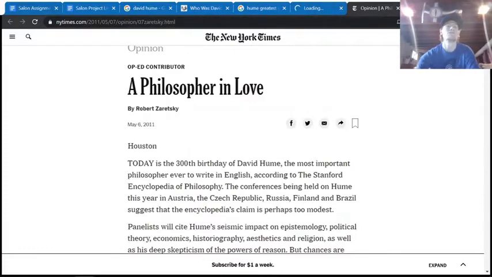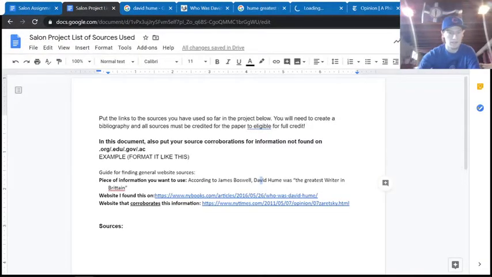So what I've done is I put the piece of information that I found and I want to use. So here's the piece right here, according to James Boswell, David Hume was the greatest writer in Britain. Very interesting. Really wanted to use this.